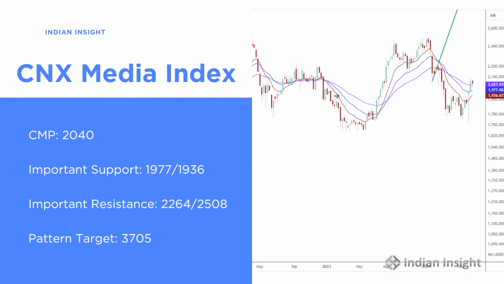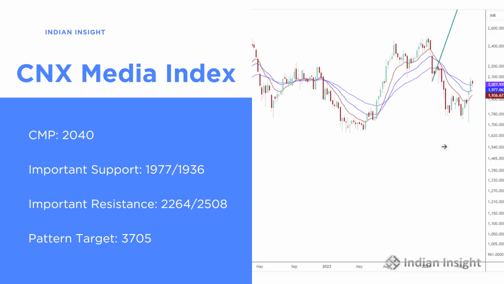Then you have the media index. I had shared a YouTube short when the media index was trying to break above the highs here, but it was never able to break above or close above these highs, and so we have seen a major correction. Again, there is a possibility that the media index might recover because it also has a pattern target which is active, and this is quite substantially higher at 3,700. These are long-term patterns that have emerged, and they are pointing to a target of around 3,700 on the media index.